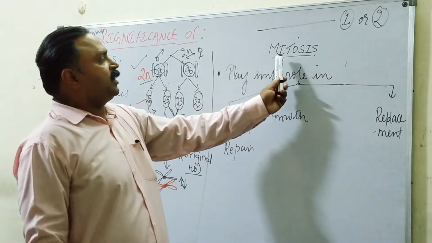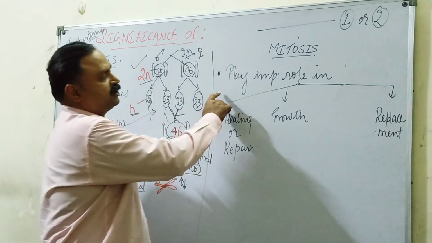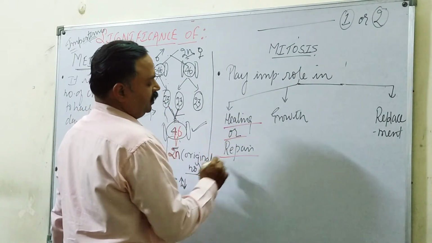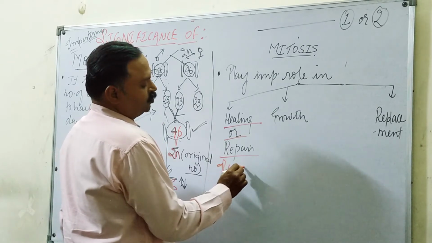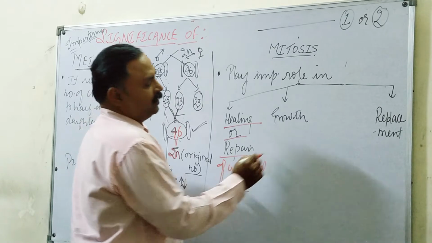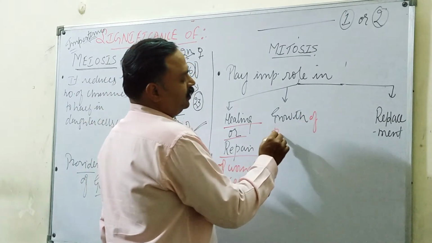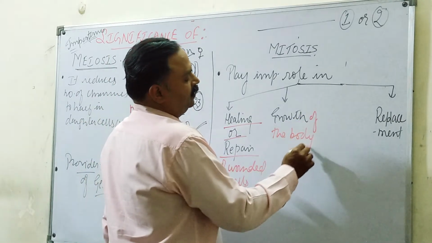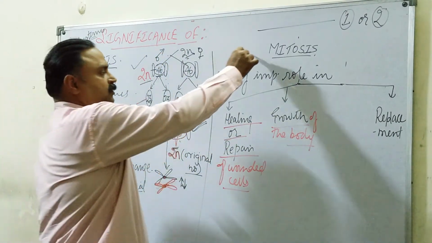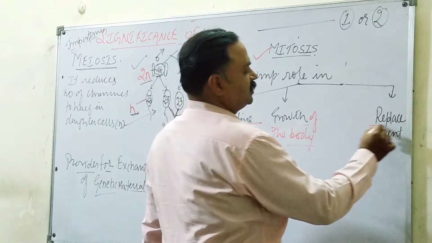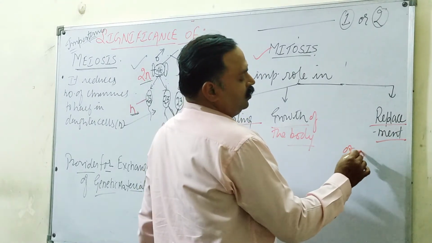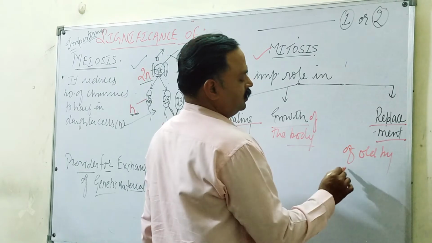Now what is the importance of mitosis? Mitosis plays an important role in, as I told you, healing or repair of wounded tissue and injured cells. Second, growth of the body. Growth of the body is only possible when more cells are produced by cell division, and that is mitosis. And the third is replacement of old cells by new cells.